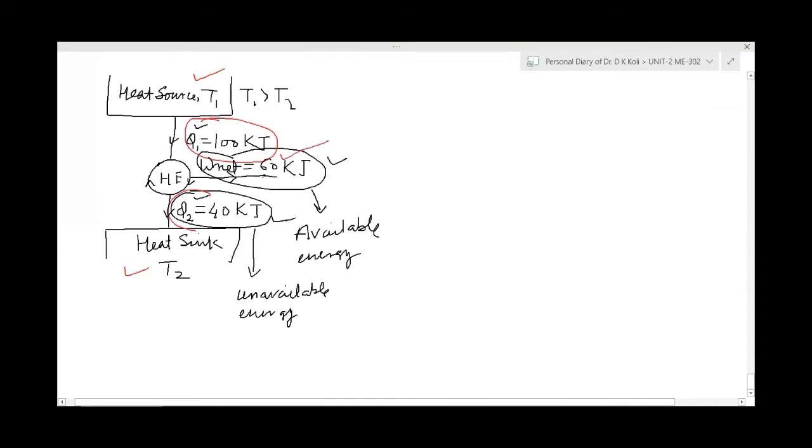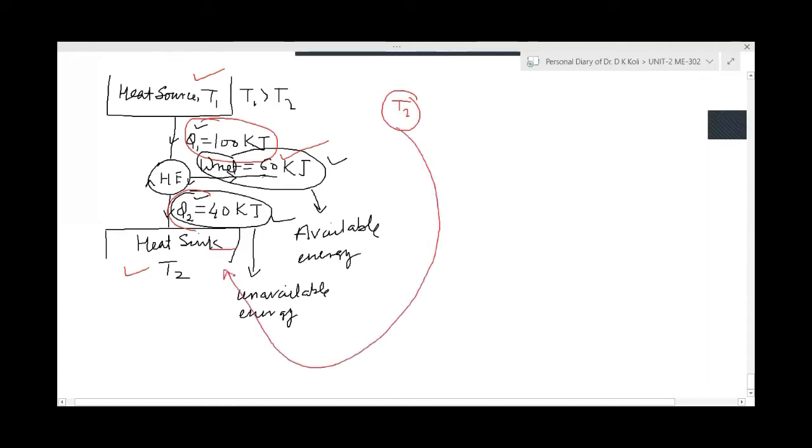Now suppose the system is also at the temperature T2. So the temperature of the system is T2 and the temperature of the heat sink is also T2. Then can this system reject heat to this sink? Because if both are at the same temperature, heat cannot flow, because it requires a temperature difference. So if our system is at the sink temperature, it can produce no work. There should always be some temperature difference, pressure difference. Otherwise, it can produce no work.